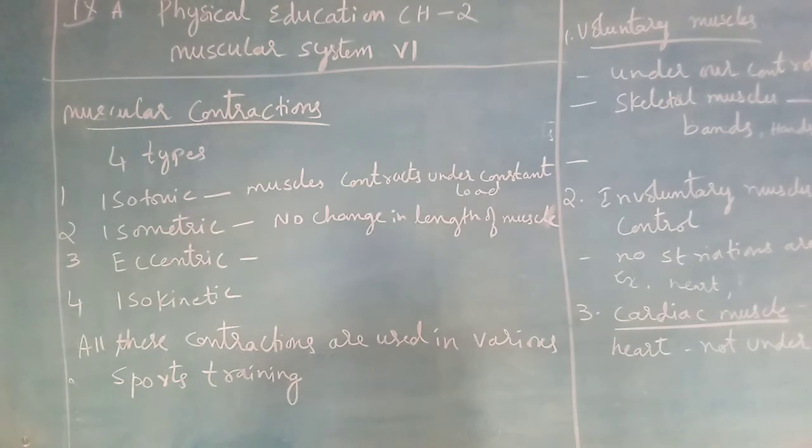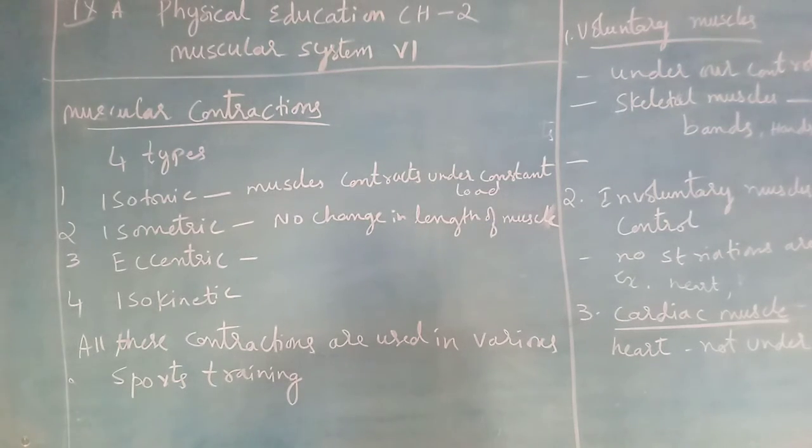For example, weight lifting. You are lifting a weight of 1 kg. Lift it, keep it down, lift it, keep it down. The same type of contraction happens under one constant load. How much are you lifting? Only 1 kg. Lift it up, keep it down. So that is isotonic.